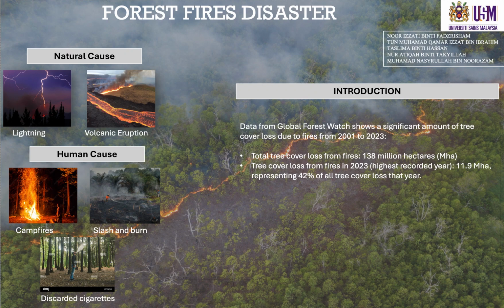According to data from Global Forest Watch, forest fires worldwide have affected an area of 138 million hectares, and the year 2023 has been the worst, with 11.9 million hectares burned. The source of forest fires can be from natural and human activities that most likely contribute to this disaster.